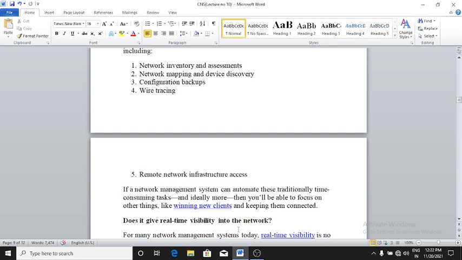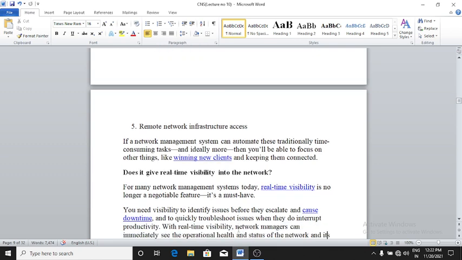If a network management system can automate these traditionally time-consuming tasks, and ideally more, you will be able to focus on other things like winning new clients and keeping them connected.